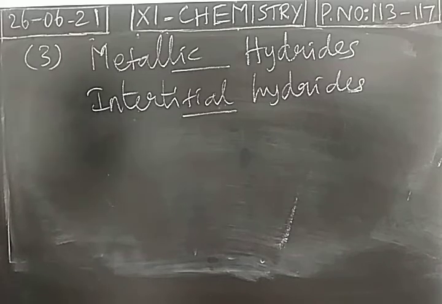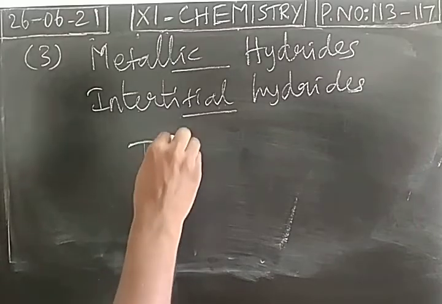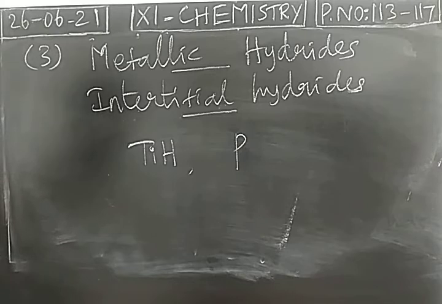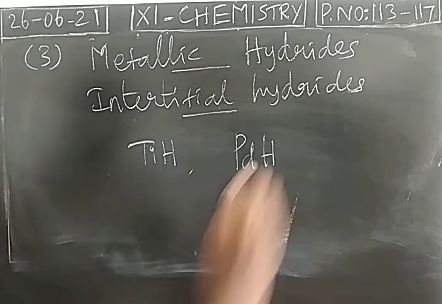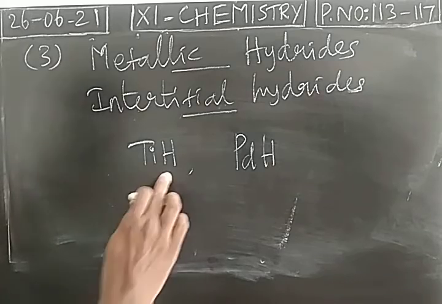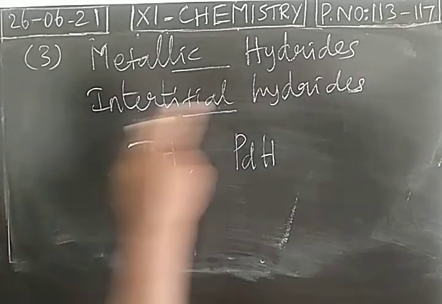It forms a hydride called a metallic hydride. Example, hydrogen combines with titanium, or hydrogen combines with palladium. So these are all examples of metallic hydrides. The hydrogen is occupying the interstitial positions.